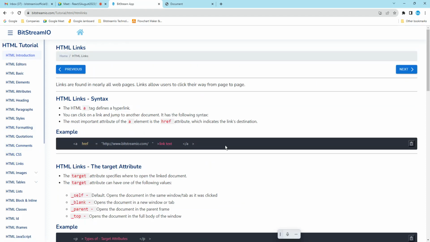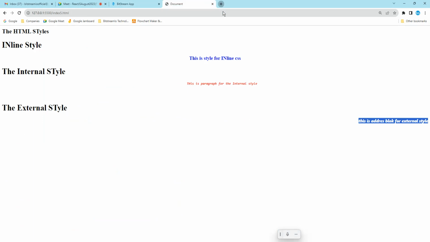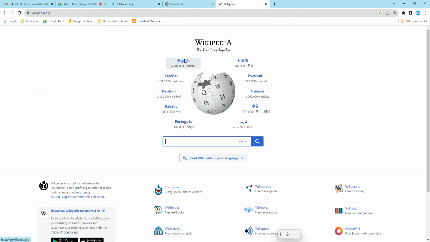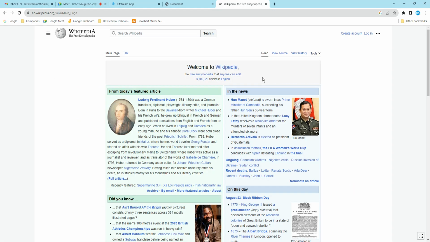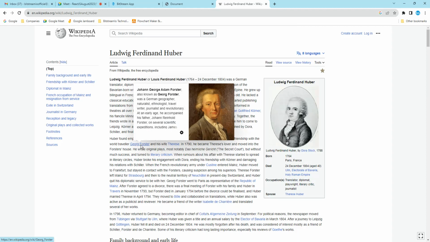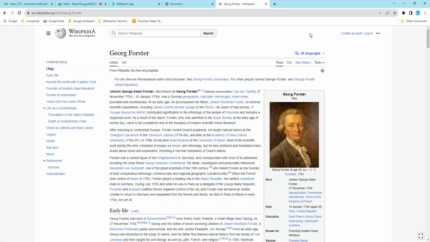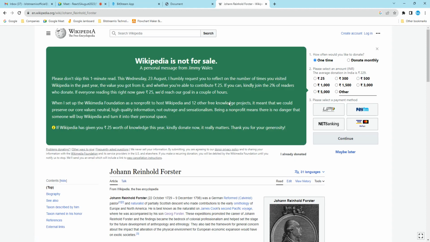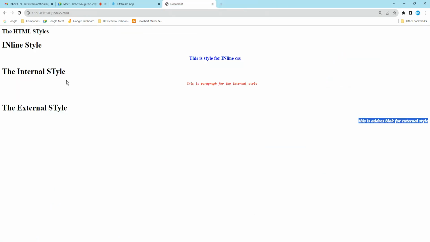What is a link? If you just go here, we already saw that Wikipedia page. If I click, it goes to another page. So this is called a link. If I click George Foster, it goes to another page. If I click John Foster, it goes to another page. So this is what we call links, and that is what we are going to learn here.